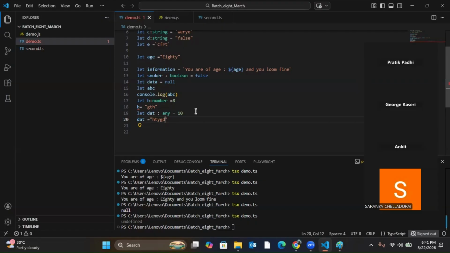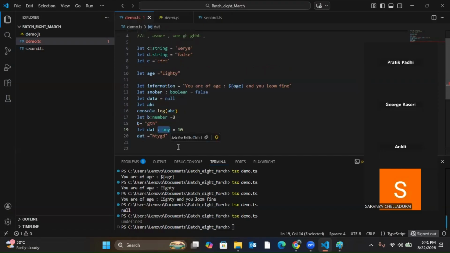Now tell me, if I want to declare something as any data type, can I do it without declaring its type? Can I just give a value and expect it to be any?